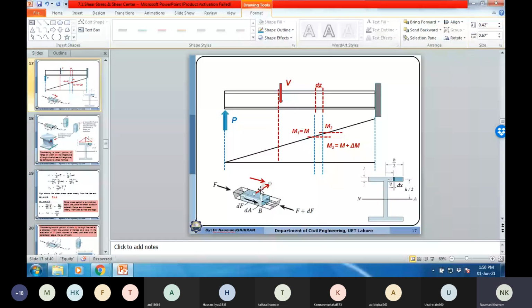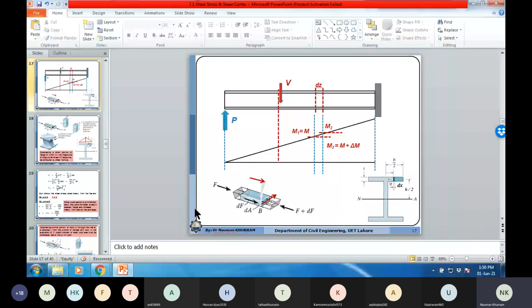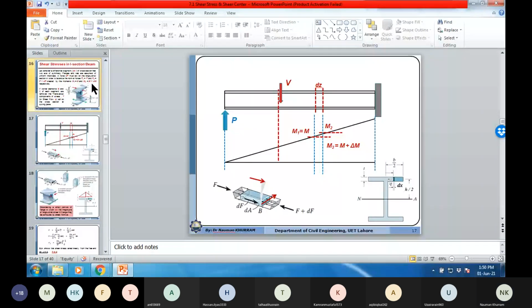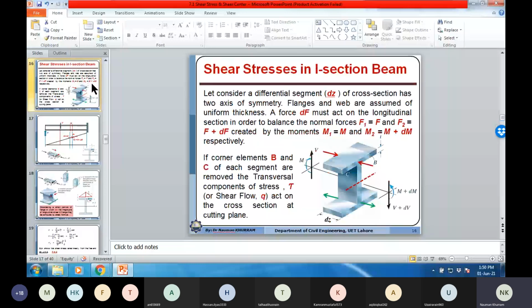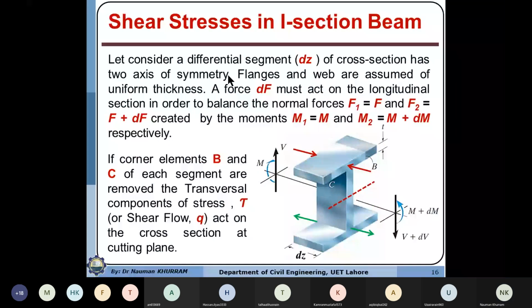So we have taken this segment and I have shown this segment over here. Let's consider the differential segment dz. The length is dz, just like over here.